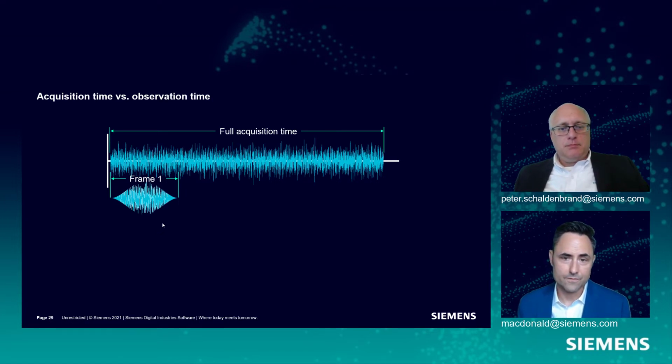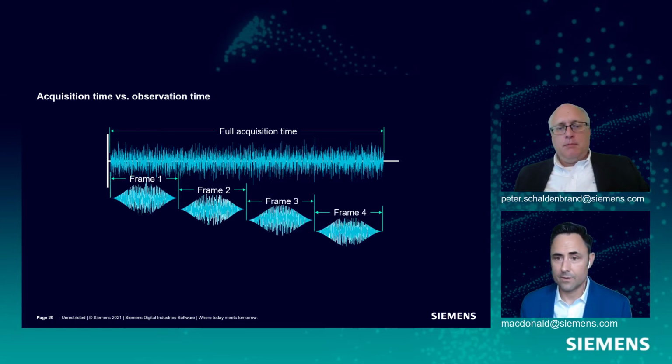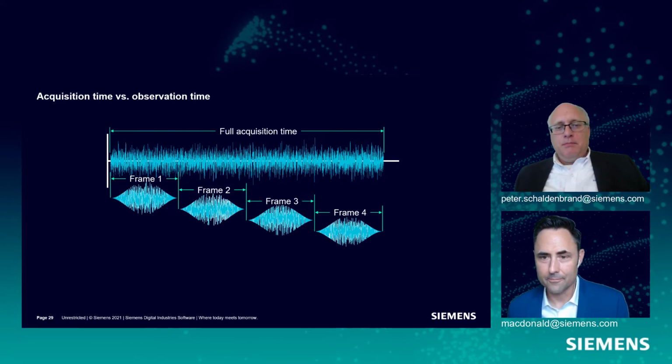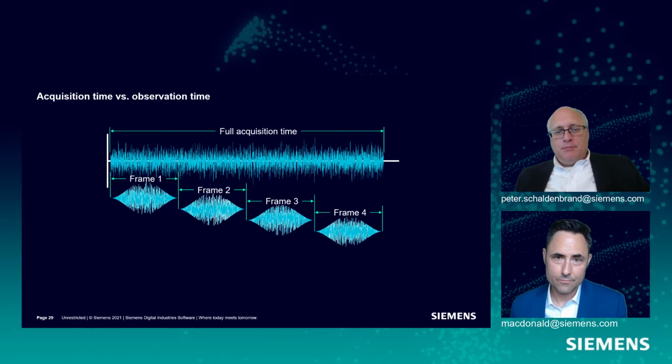Let's say if the whole thing is 30 seconds, let's say this is 5 seconds here. So frame 1, I use 5 seconds of my data. Then the second frame, I use the next 5 seconds. Frame 3 and frame 4. It turns out Pete's only got 20 seconds of data here because 4 frames of 5 seconds each, but neither here nor there. Each of these frames is going to result in an FFT spectrum.